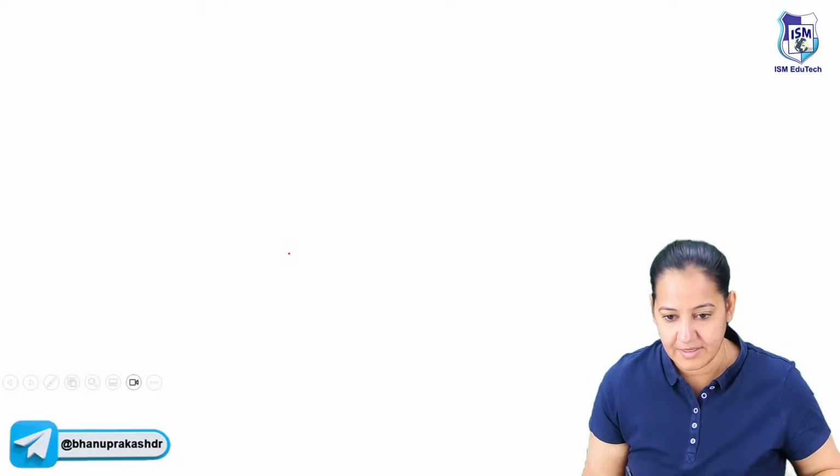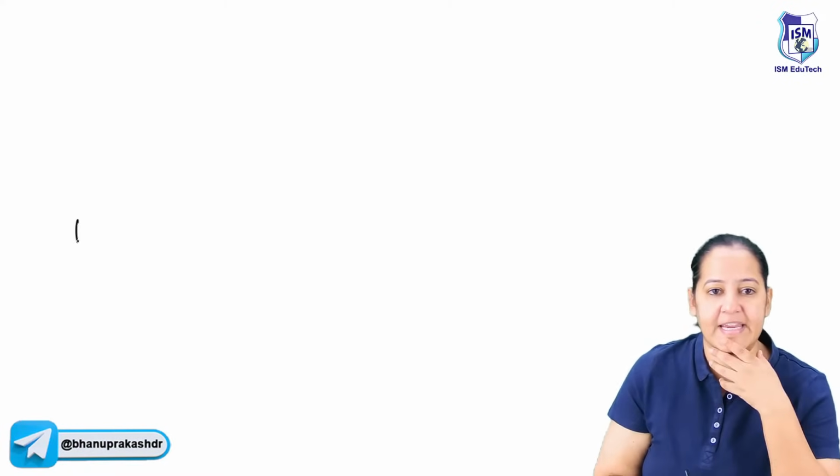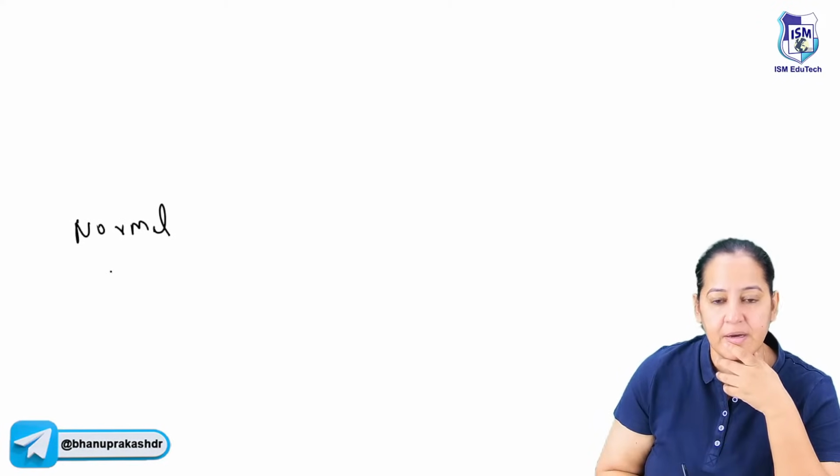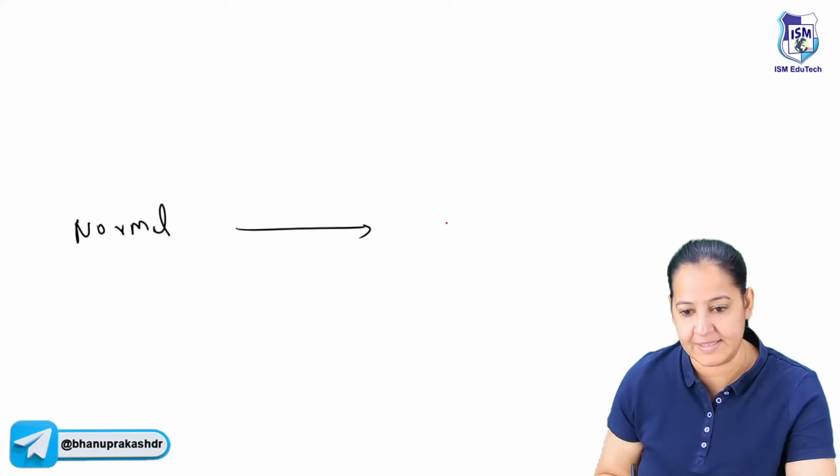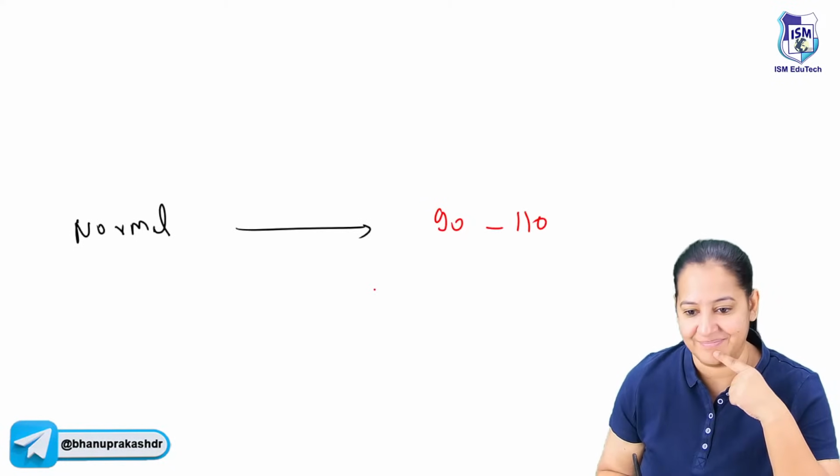How many of you got it? Can we write it? It's easy. Take it easy. So start with normal. If you know the normal, things are easy. It's 90 to 110. It's normal.